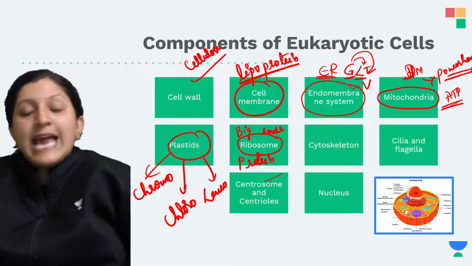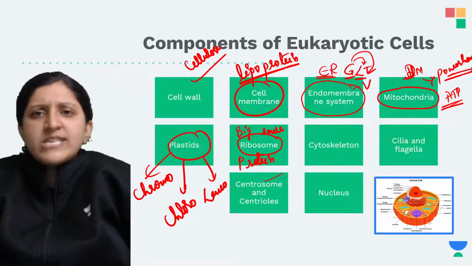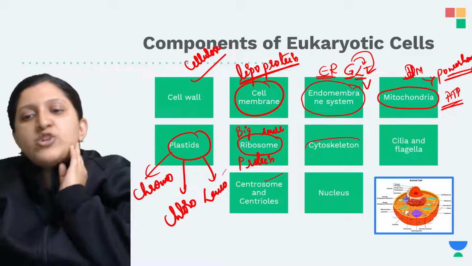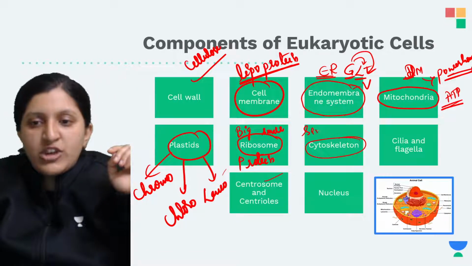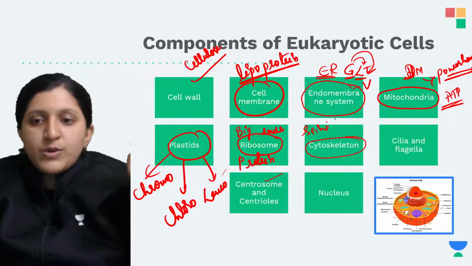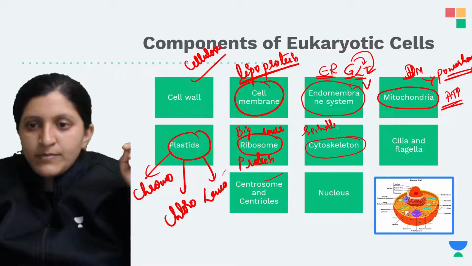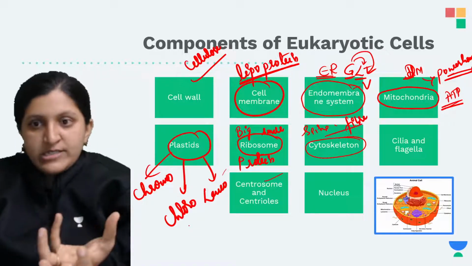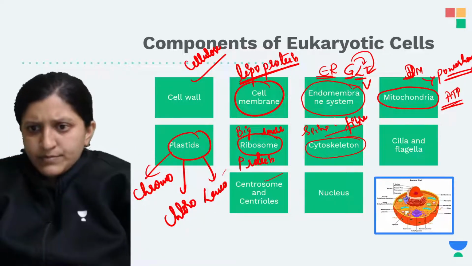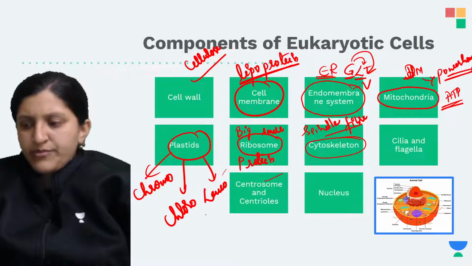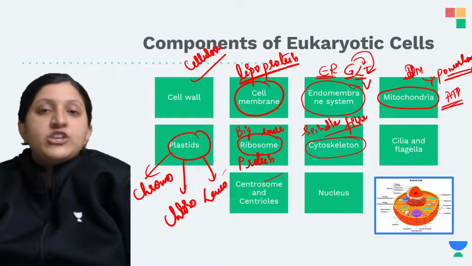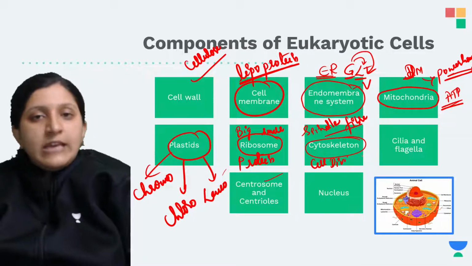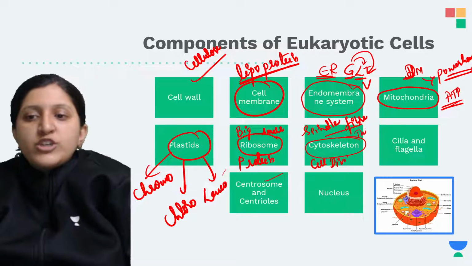Then the cytoskeleton, you will study about this anyway. There is a formation of spindle fiber while cell division occurs. So that will contribute here. This is with respect to spindle fiber formation, which is basically formed during cell division, which you will be studying in detail. This is basically made of tubulin protein.